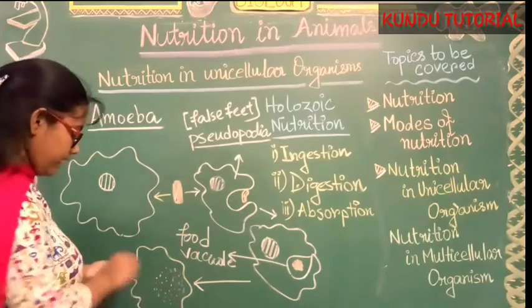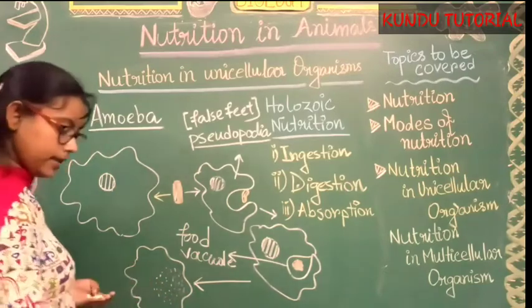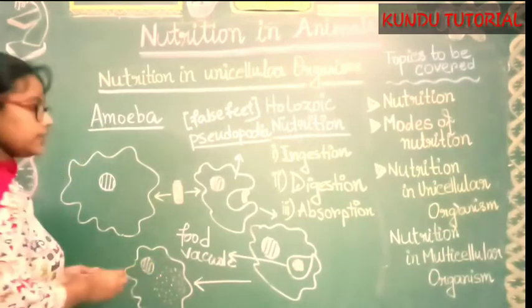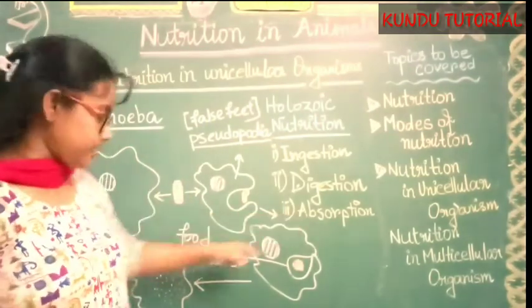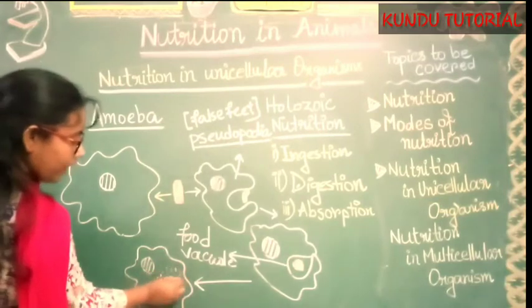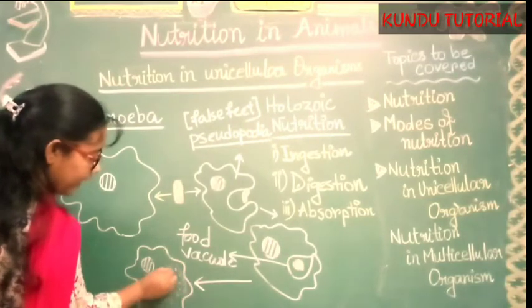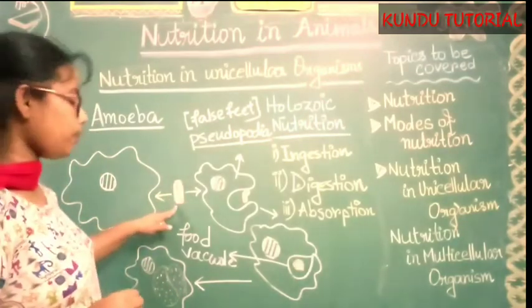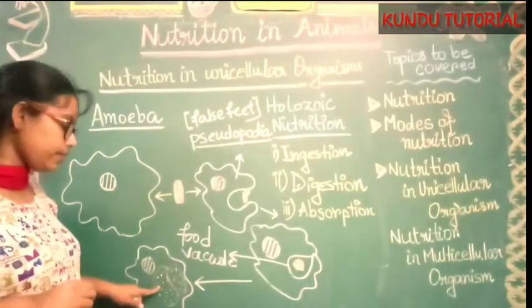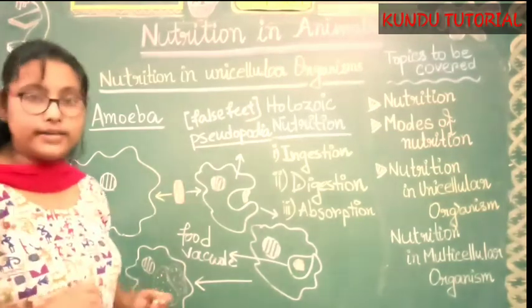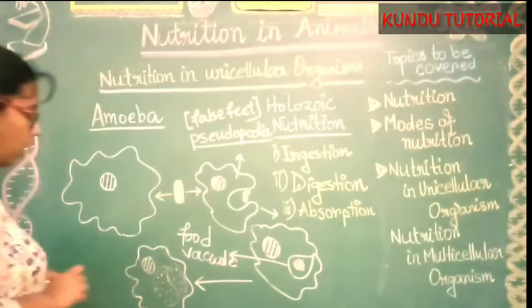With the help of some enzymes they digest their food, and with the help of the absorption process they take the necessary material. We know that food items are composed of necessary material, and the waste material is not needed, not necessary for this organism.